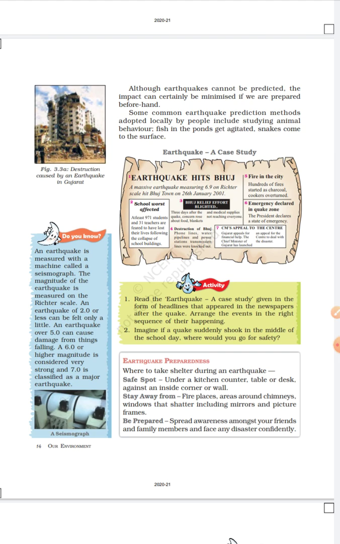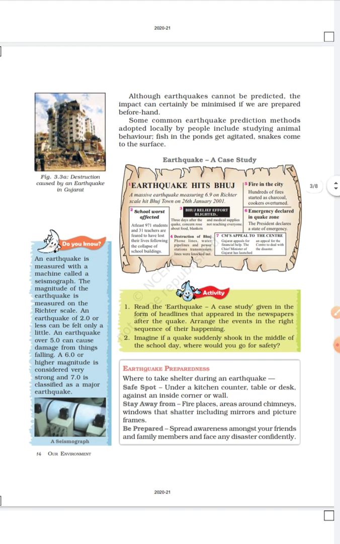Earthquake quick case study. A massive earthquake measuring 6.9 on the Richter scale hit Bhuj town on 26th January 2001. Students, as I explained, an earthquake cannot be predicted, but it is measured with a machine called a seismograph, and the measurement is on the Richter scale.